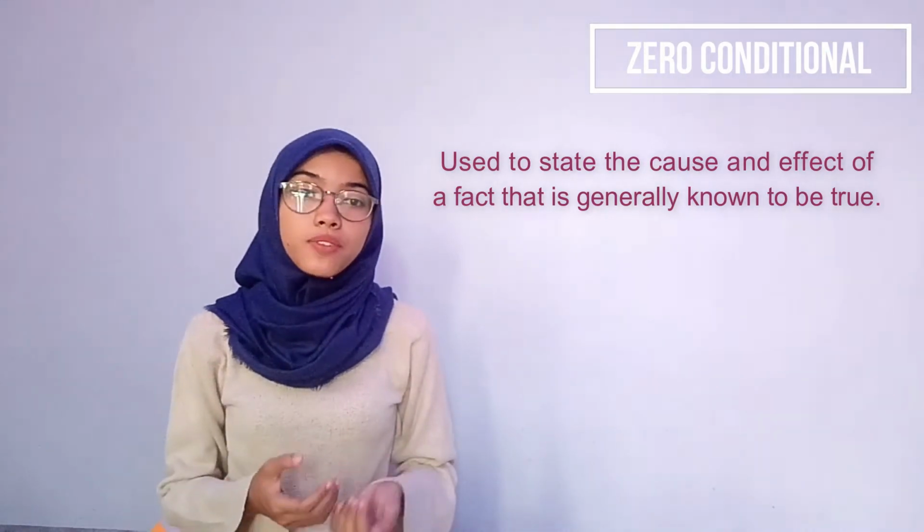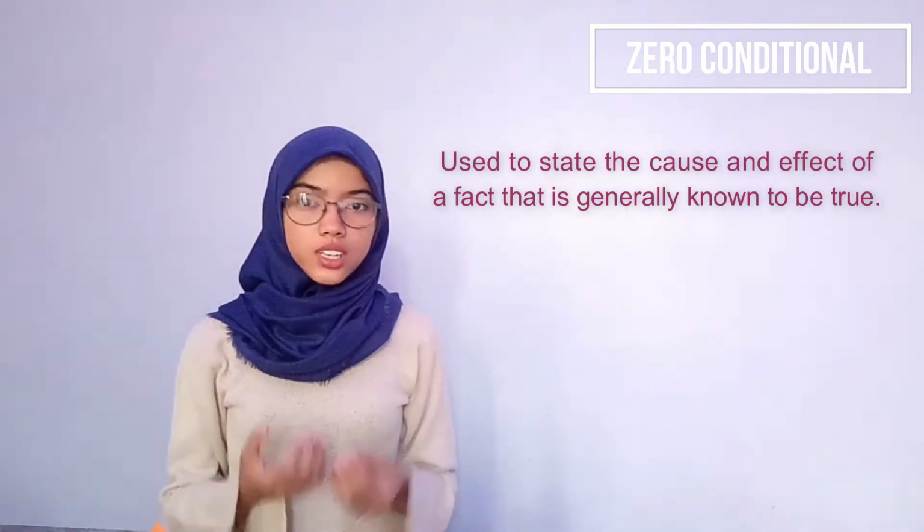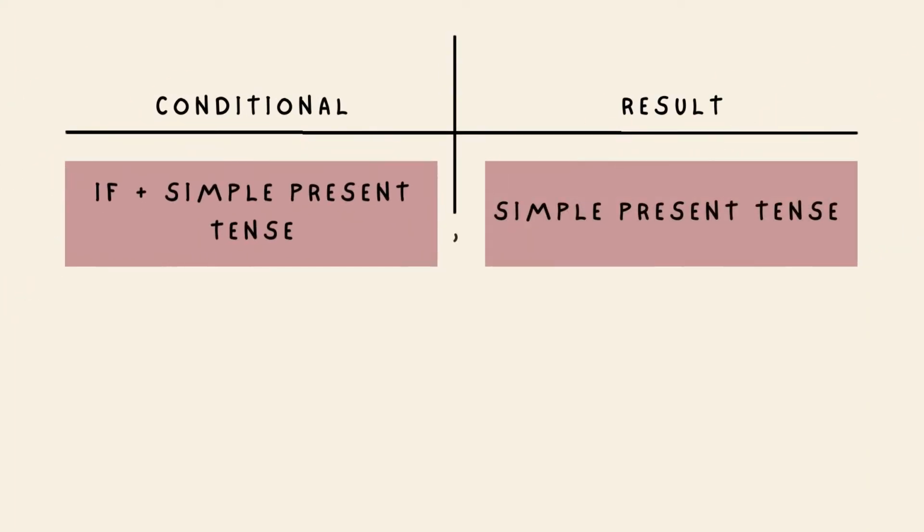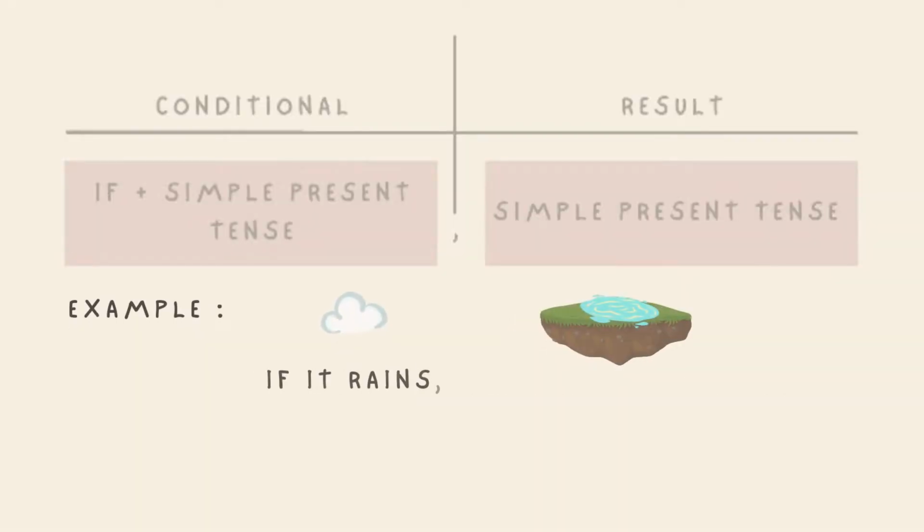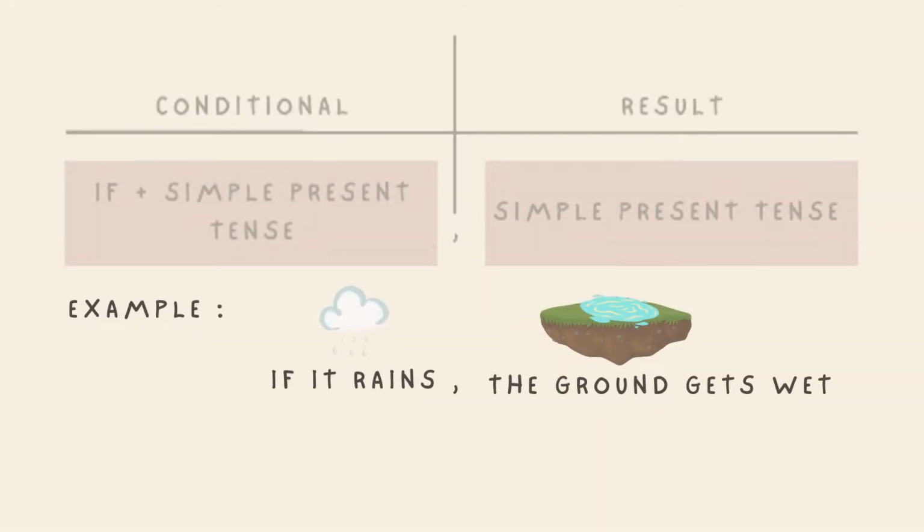Conditional sentence type 0, or zero conditional, is used to state a cause and effect that is generally known to the jury. If thing A happens, it will cause thing B. The formula is if plus simple present tense, simple present tense. Example: if it rains, the ground gets wet. It is a common truth that when it rains, the ground gets wet.